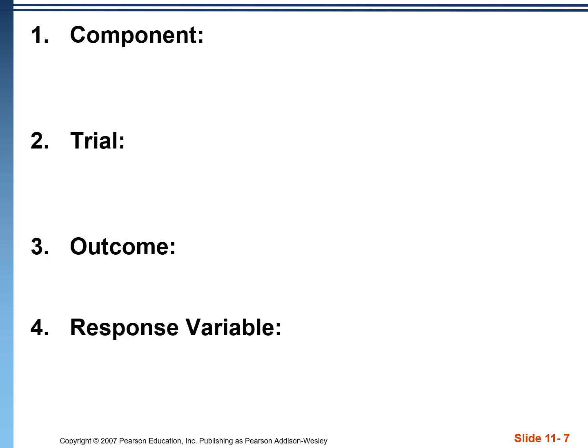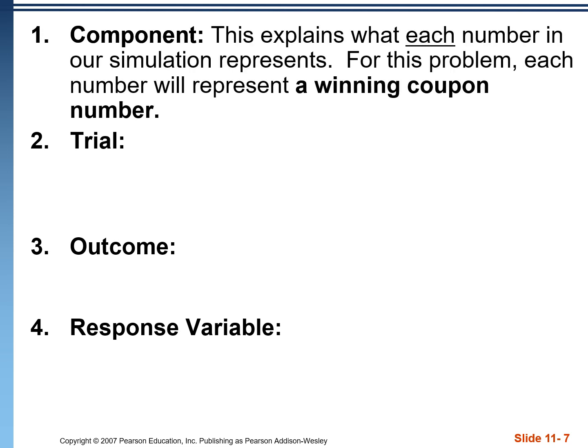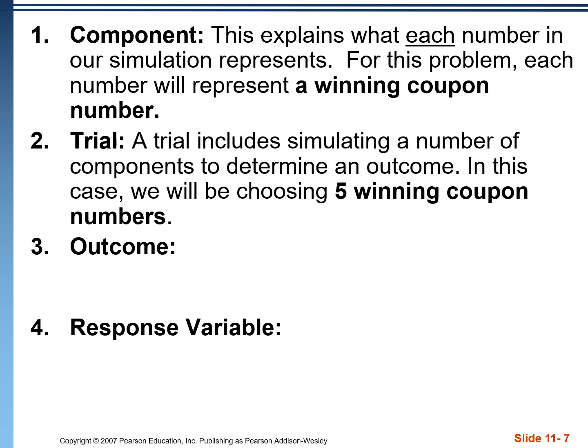There are a number of different terms that we need to understand with respect to simulations. The first is the component. The component is just what each number that we are simulating represents. So in this problem, I had talked about drawing winning coupons from these coupon holders. So each number is representing a winning coupon. After the component, we have the trial. A trial typically consists of a number of components. Okay? And again, in this problem, I had talked about how each week the radio station draws 5 winning coupon numbers. So that's the trial.